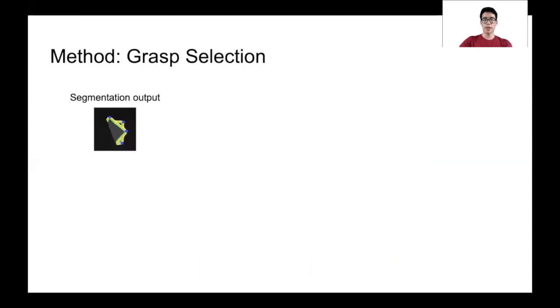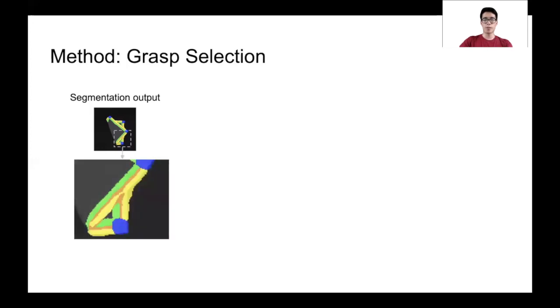The output of the segmentation network provides per pixel classification of outer edges, inner edges, and corners. We now aim to choose a grasp point and direction given this output. We zoom into a crop of the output to better illustrate the method. We demonstrate the grasp selection method for selecting a grasp on a cloth edge, and the process is the same for corners.